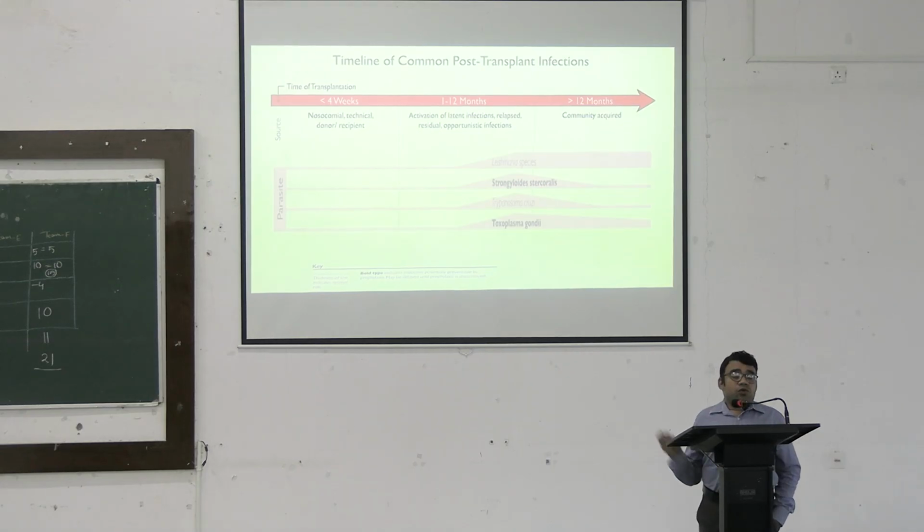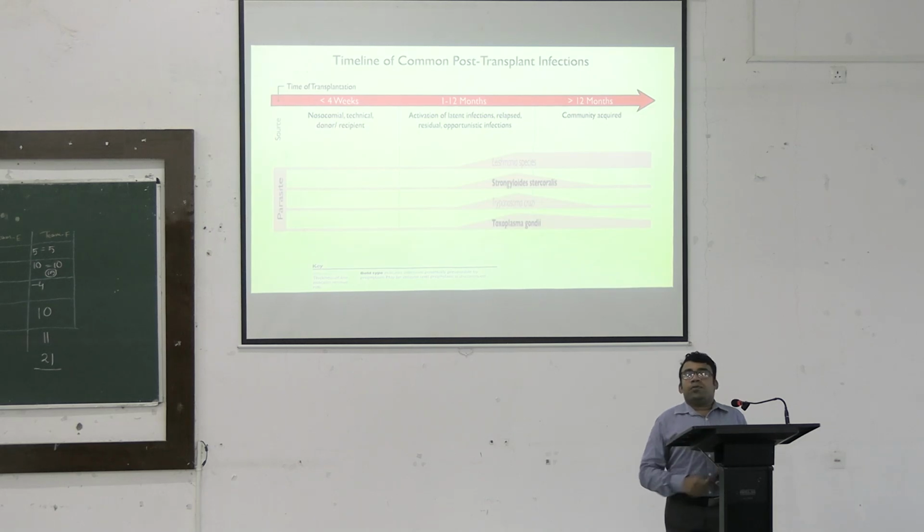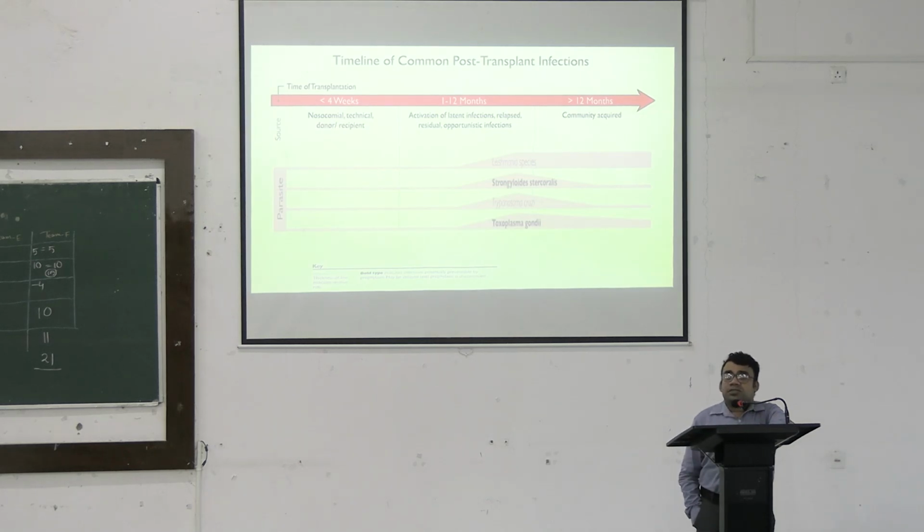Finally, if we look at the parasitic infections, although most of the parasitic infections can be controlled in the immediate post-transplant period, later on we can find various infections which may range from strongyloides infections to toxoplasma infections. Now, having said that, this about the timeline, why this is important? Because when we are actually examining the patient, the time period of the transplantation procedure becomes very important because we can narrow down the various differentials of the organisms which may cause infections in these patients.